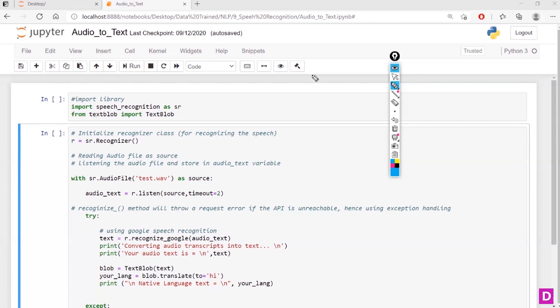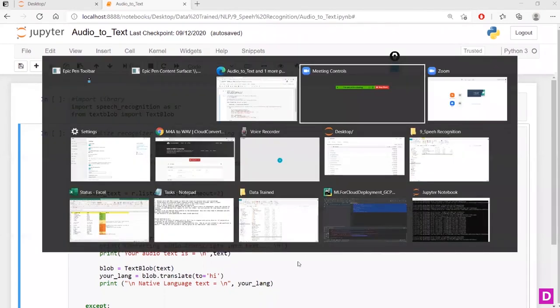Before that, we need to record some audio, so let me go through this voice recorder. Here I'm going to speak something and save it, and use that file as an input and convert that audio file into text. So without wasting much time, let's get started.